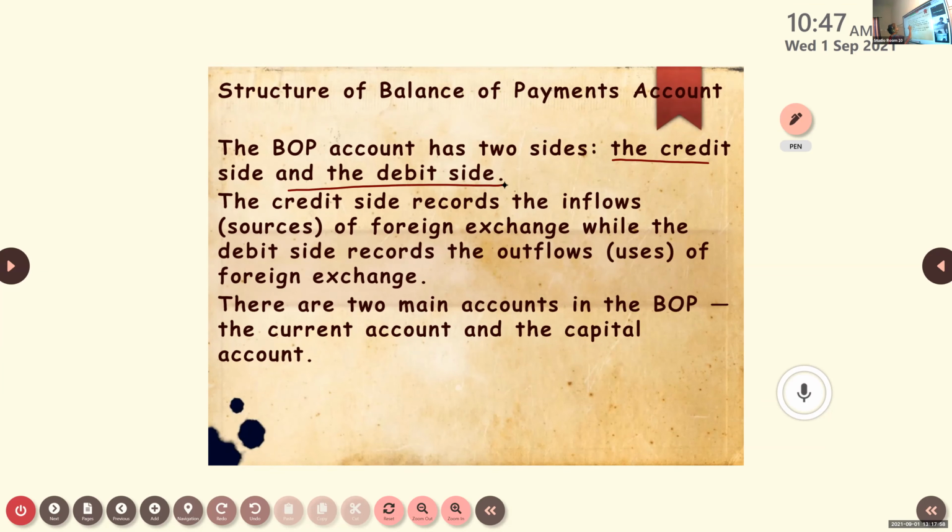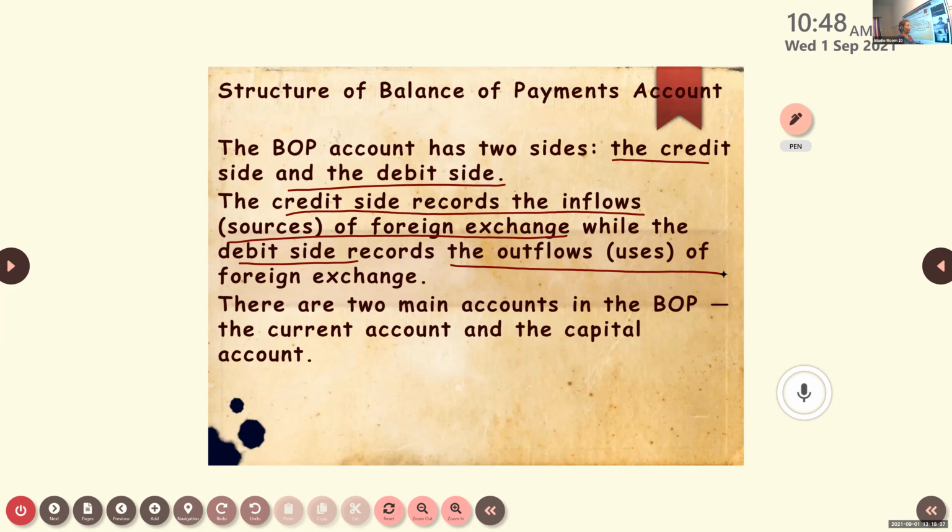Now, credit side records all the inflows or sources of foreign exchange. So on the credit side, we record all the inflows, from which sources we are receiving foreign exchange. And the debit side records all the outflows, how we are using our foreign exchange, in which areas we are spending it.